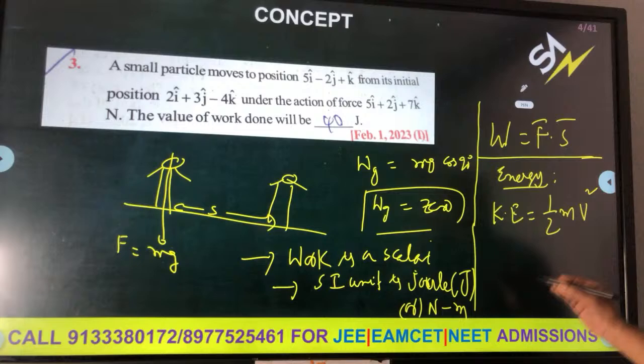Multiplying by 100 for percentage, it becomes 125%. This is how you do percentage problems.